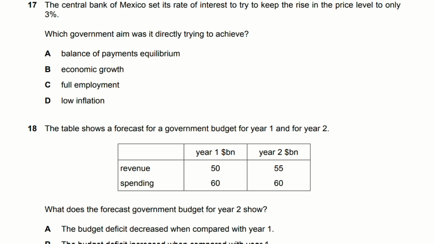Number 17. The Central Bank of Mexico has set its rate of interest to try to keep the rise in price levels to only 3%. Which government aim was it directly trying to achieve? Since the question talks about the rise in price levels, that will lead to option D, inflation or low inflation. Anytime they talk about price levels, you should know that the answer is related to inflation.